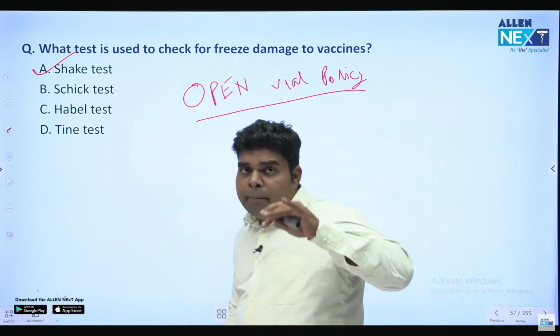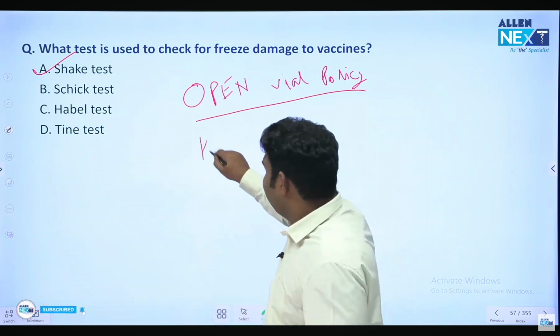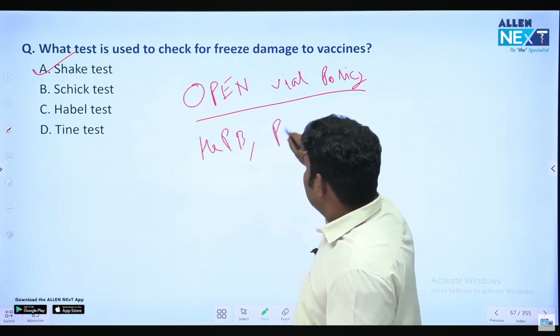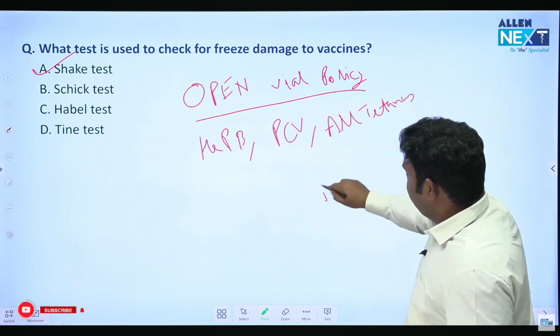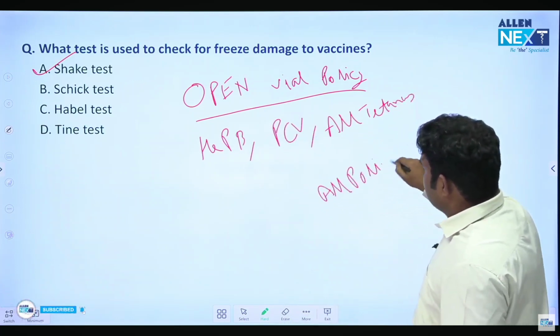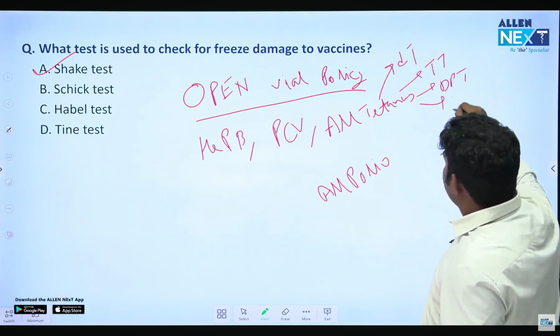Very simple to remember. Hep B, PCV, all tetanus, all polio. Say it and you will remember it. What are the vaccines? Hep B, pneumococcal conjugate vaccine, all tetanus, all polio. They follow open vial policy. What does all tetanus mean? All tetanus means DT, TT, DPT, pentavalent.